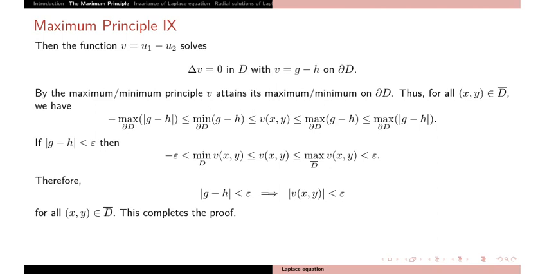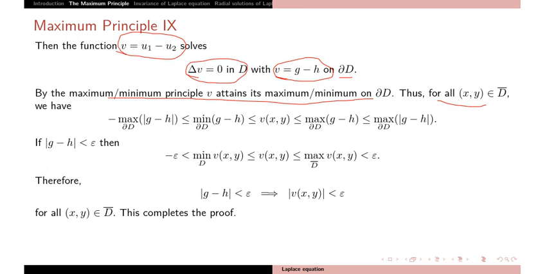So we take v, the difference of u1 and u2. Then delta v equal to 0 in D with v equal to g minus h on the boundary. We just change the equation into the variable v. Then by the maximum or minimum principle, v attains its maxima on the boundary. And what is the value on the boundary? This is g minus h.